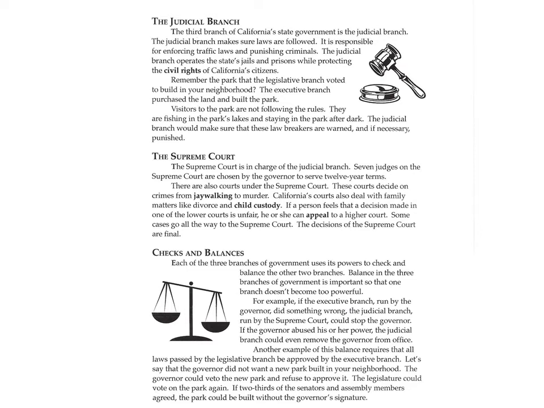Another example of this balance requires that all laws passed by the legislative branch be approved by the executive branch. Let's say that the governor did not want a new park built in your neighborhood. The governor could veto the new park and refuse to approve it. The legislature could vote on the park again. If 2/3 of the senators and assembly members agreed, the park could be built without the governor's signature.